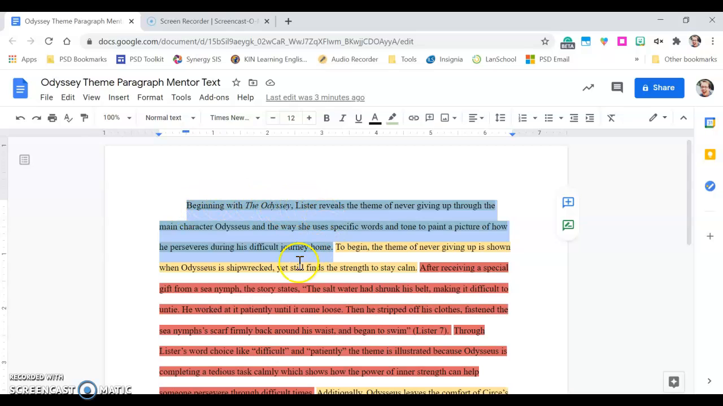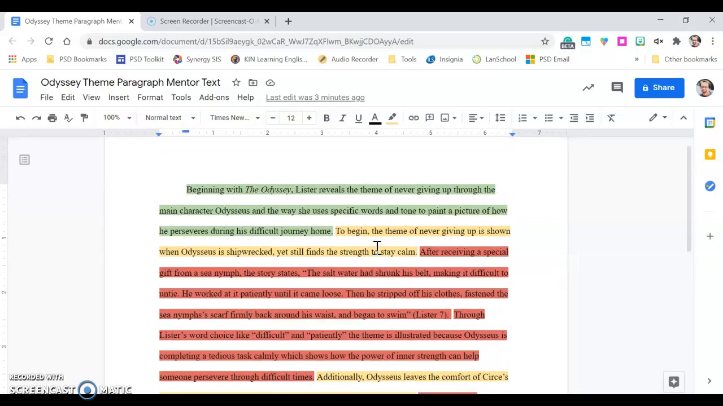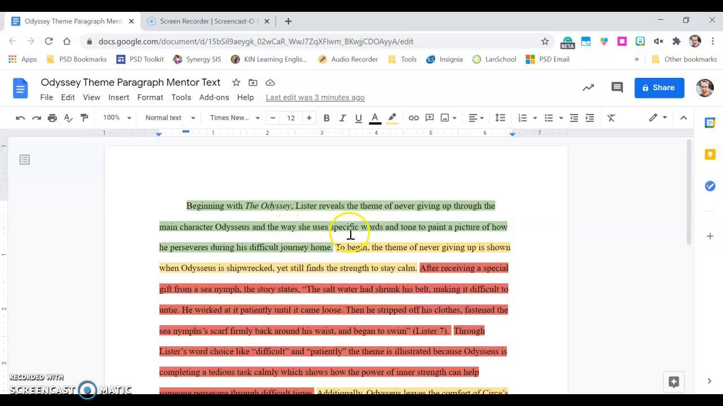home." So you'll notice this doesn't directly reference all three main points, but it does talk about how he perseveres, right? And each of the main point examples in here is an example of him persevering to get home. And that kind of references and connects to the theme that this writer's talking about, which is never giving up.